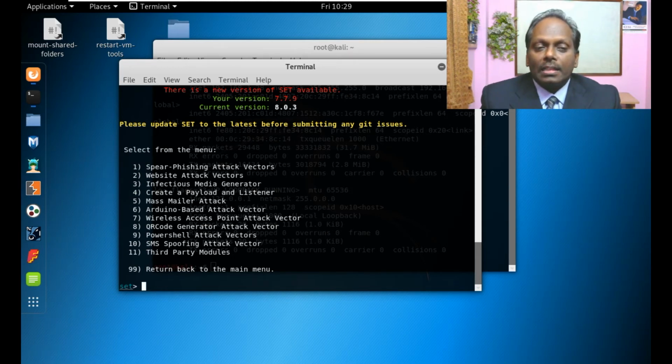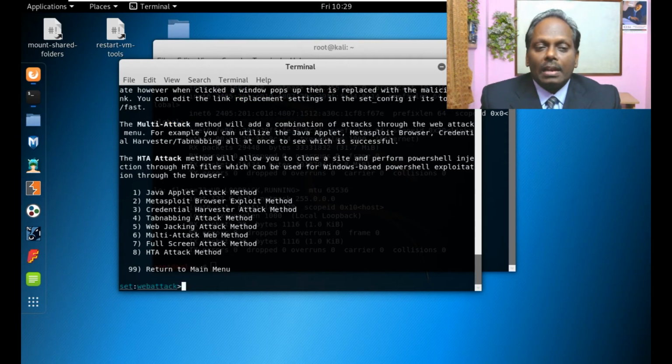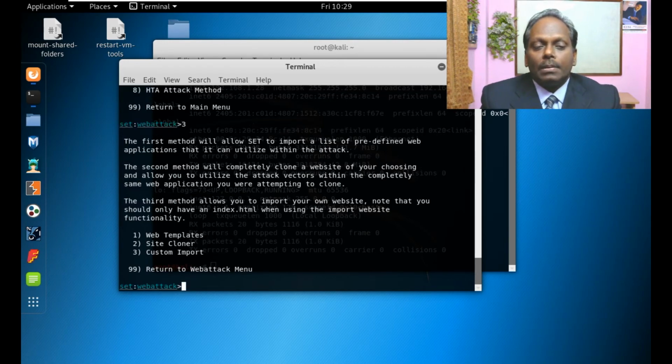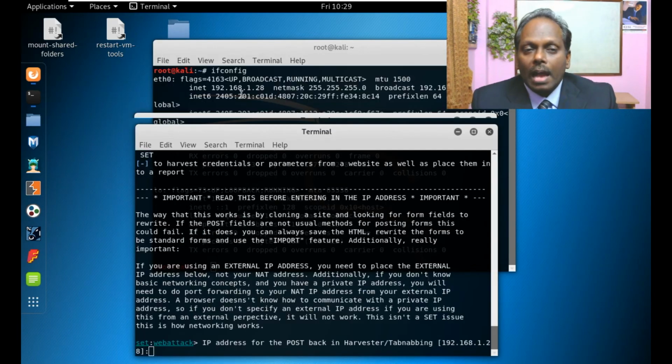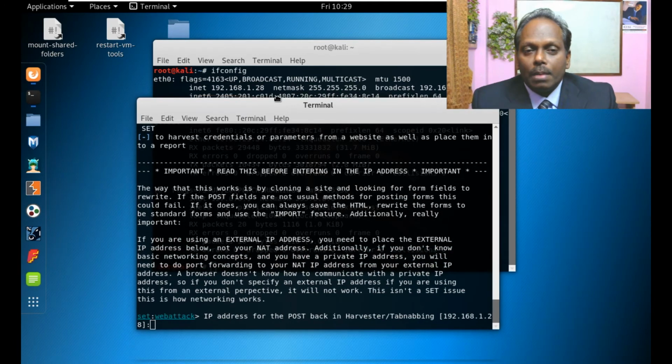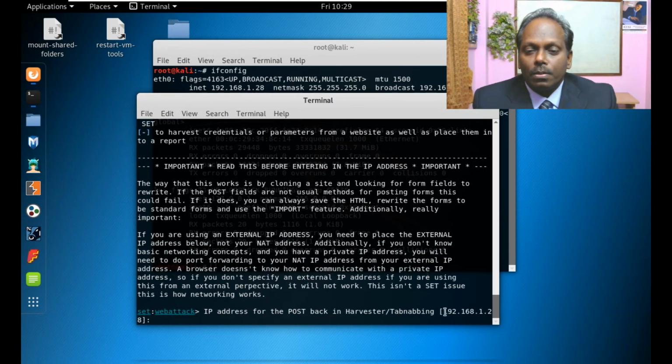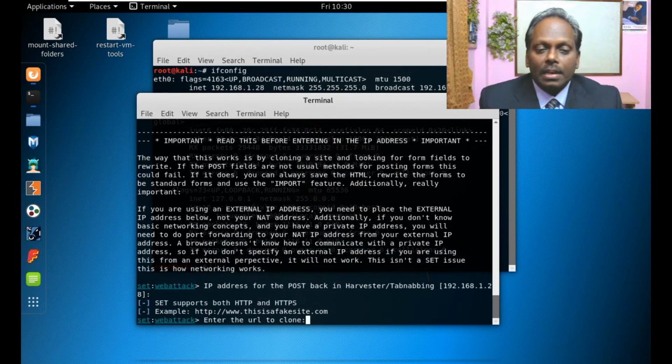Here I am selecting Website Attack Vectors, and I'll be selecting the Credential Harvester Attack Method. I'll be doing the Site Cloner. The IP address is the hacker's IP address, which will be embedded. This is my IP address, 192.168.1.28. I'm selecting the default. Now, what is the URL of the website you want to clone?